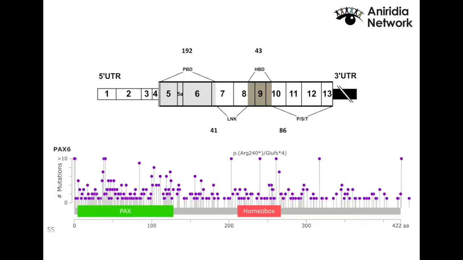There are over 800 mutations so far being reported, considering PAX6. About 500 of them are reported only once. That means that we don't have yet a clear understanding of which way the mutations can lead to an aniridic phenotype or not. We need more data.